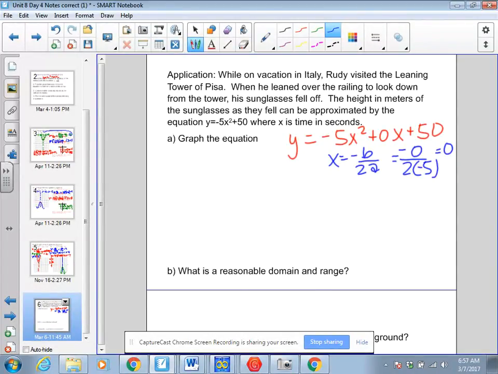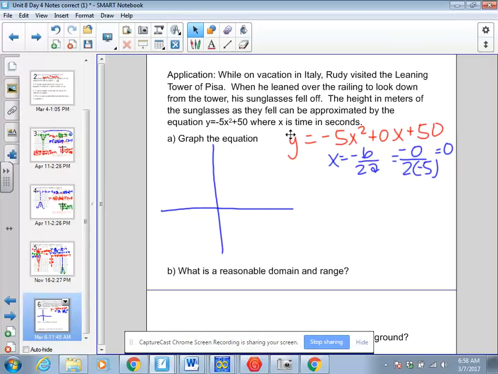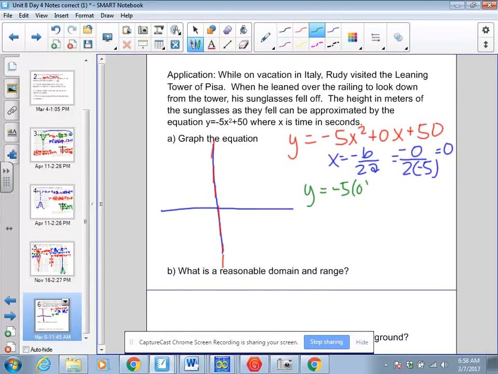So I know that somewhere along the x-axis, my vertex will occur. I'm going to plug that in. y equals negative 5 times 0 squared plus 0 times 0 plus 50. It means my vertex is 0, 50.